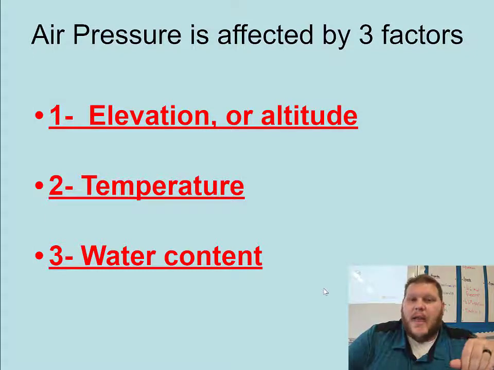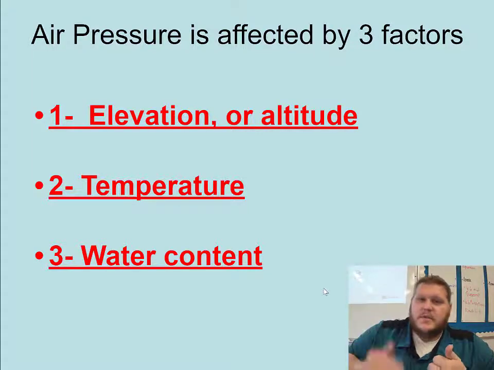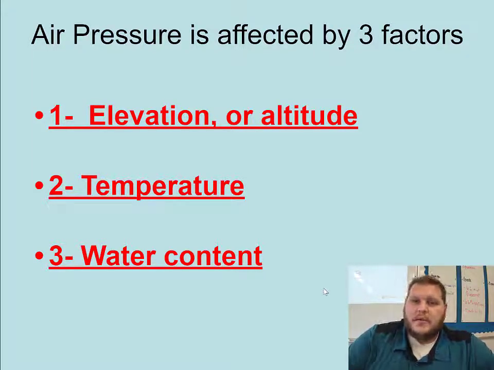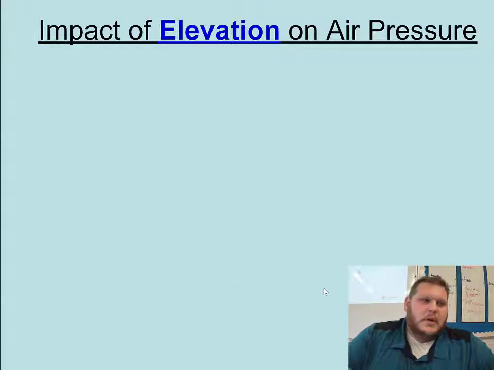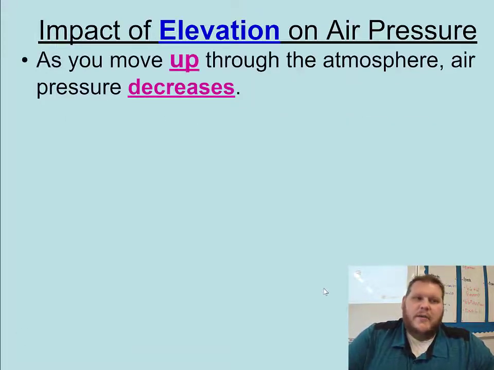When we're talking about atmospheric pressure, air pressure, here on Earth's surface, the three big factors that determine it are the elevation or altitude, so where it is relative to sea level, the temperature of that air, and then the water content as well. All three of those things are a factor in what that atmospheric pressure is.